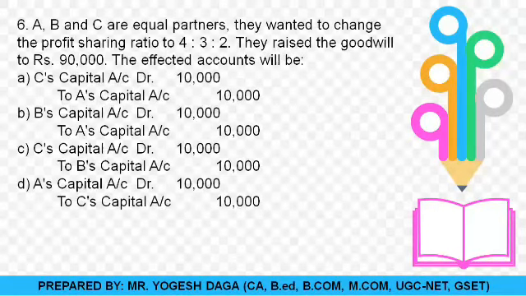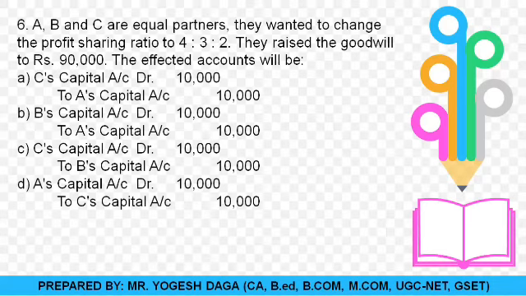And the sixth question: A, B and C are equal partners. They wanted to change the profit sharing ratio to 4:3:2. Their old ratio was equal, 1:1:1. Now they want to change it to 4:3:2. They raised a goodwill of 90,000. What will be the effect of this? The four options are given on the screen. Students, you have to solve this question and then see the answer. Till then, pause this video, solve your answers and find the right option.